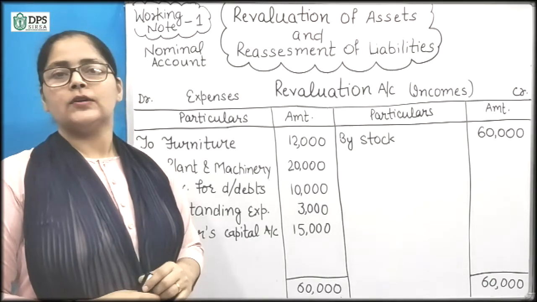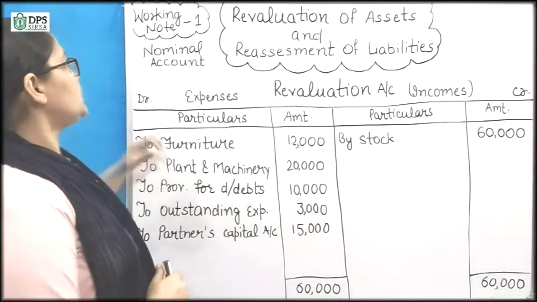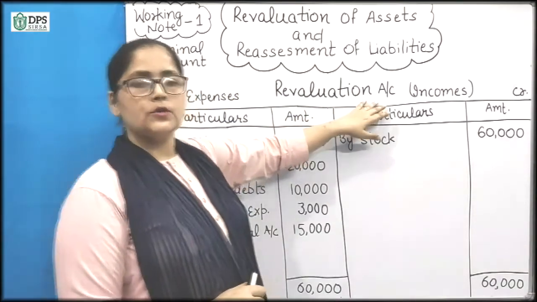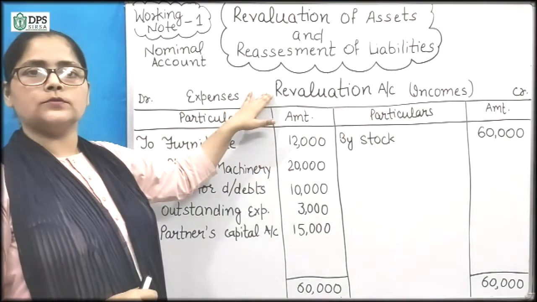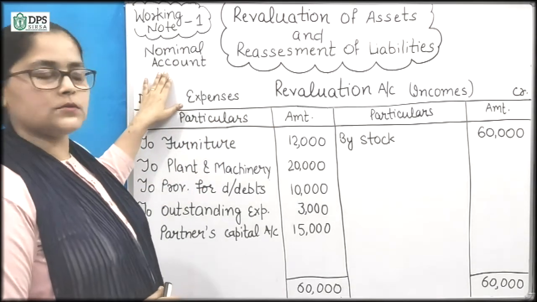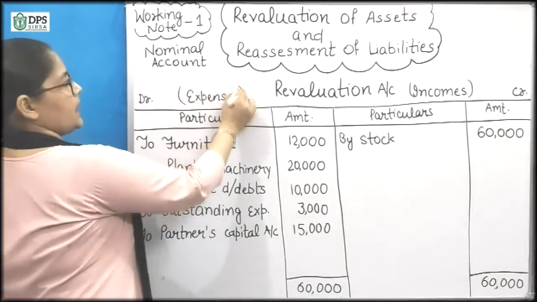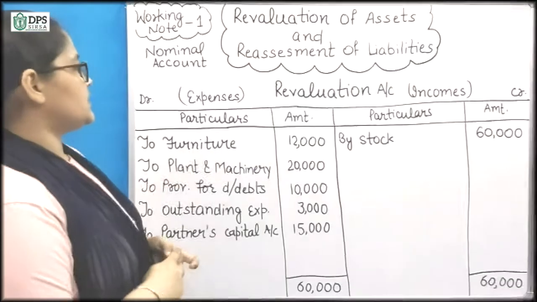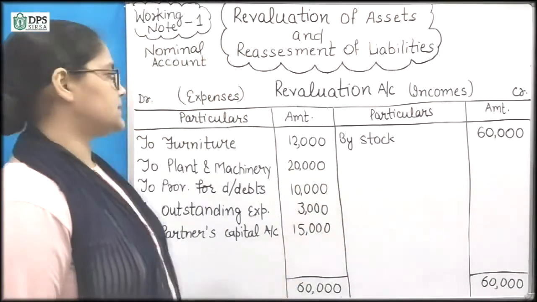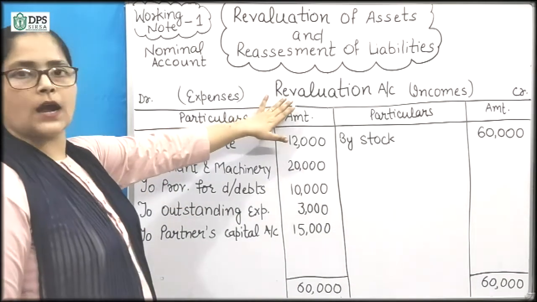So students, first of all we will prepare working notes. In working note first we will prepare revaluation account. You all know that revaluation account is a nominal account where all expenses and all incomes are held. Expenses will be on the debit side and income will be on the credit side. So first of all we will do revaluation account.